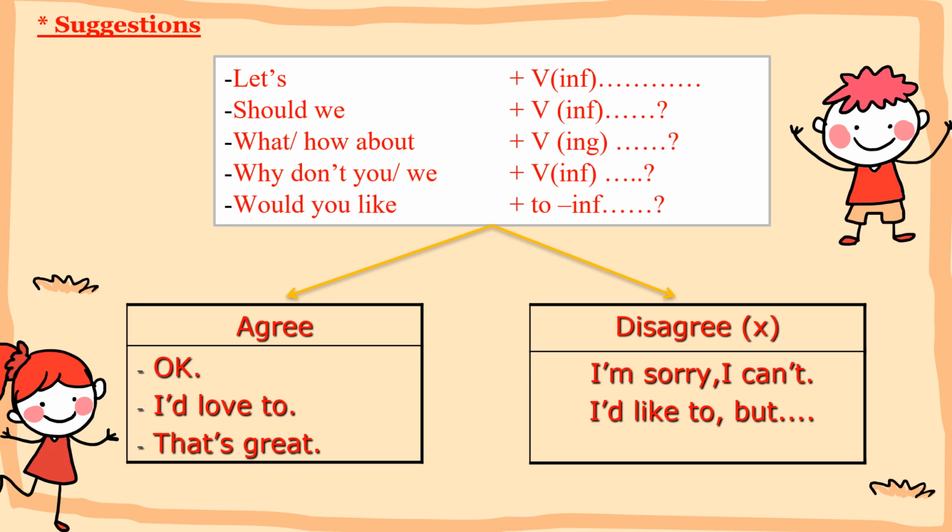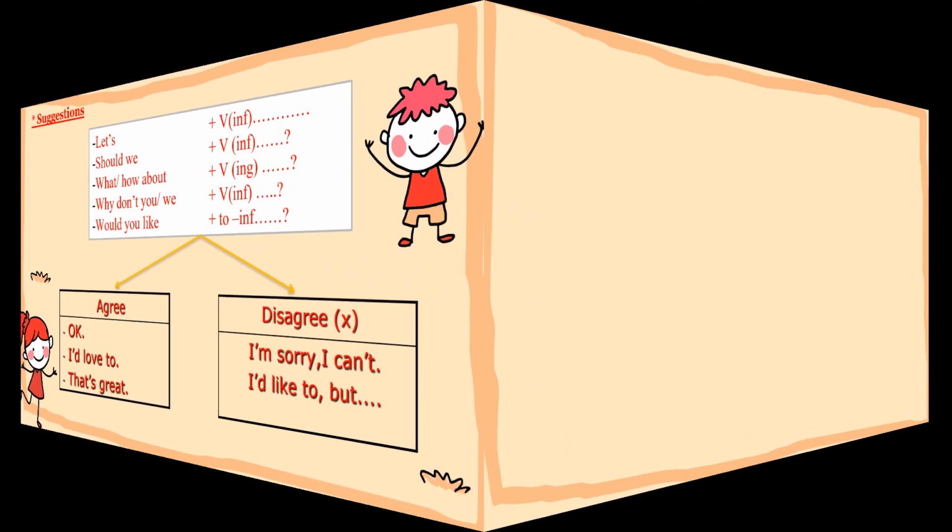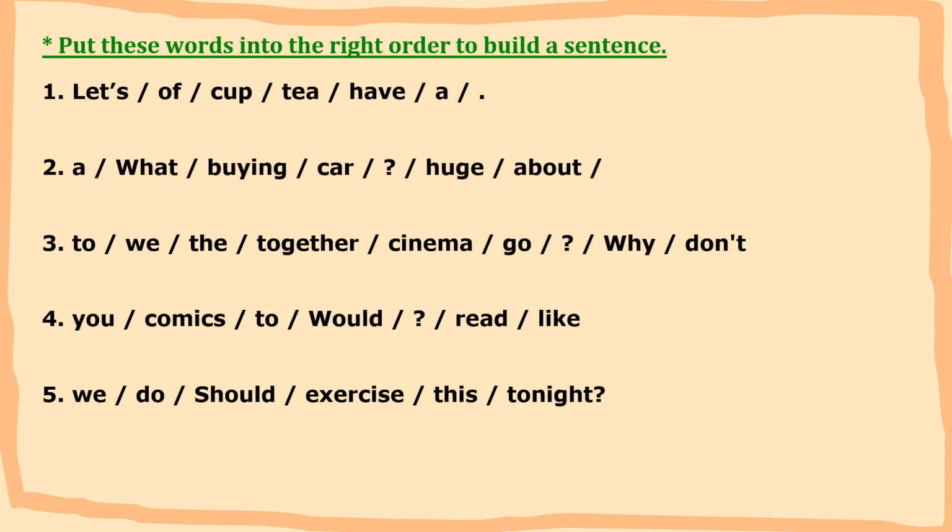Alright? Okay, to practice more, we can do this exercise. Put these words into the right order to build a sentence. And we have 5 sentences. We do this in 2 minutes and then we check your answers. Alright?